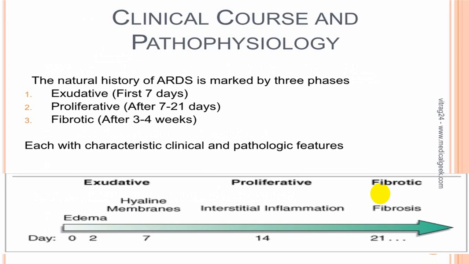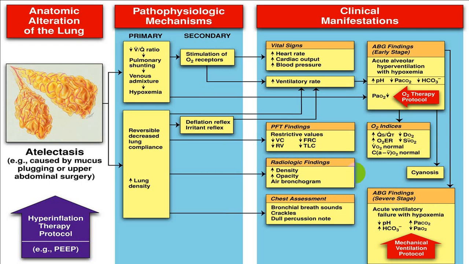So there are different stages. We call the first the exudative stage, where there is hyaline membrane disease. In the proliferative stage, there is interstitial inflammation, and then there is a release of fibroblasts and fibrosis, which we call the fibrotic stage, and then the person goes into what we call the recovery stage. These are the different stages in detail. You get pathophysiological changes, primary and secondary mechanisms. This is when the person develops atelectasis.